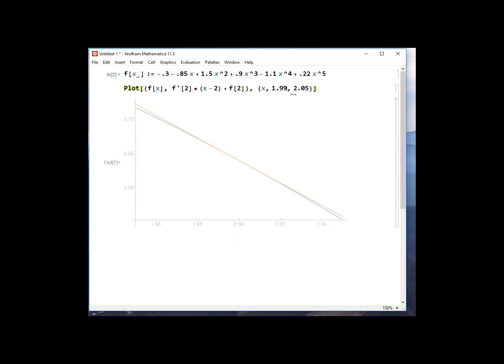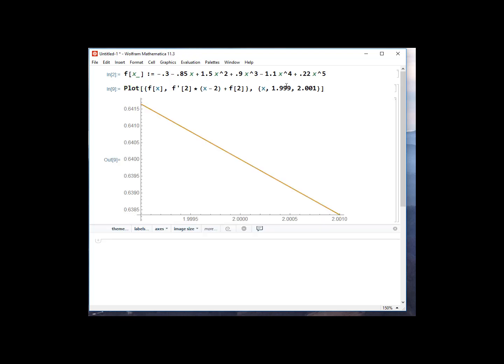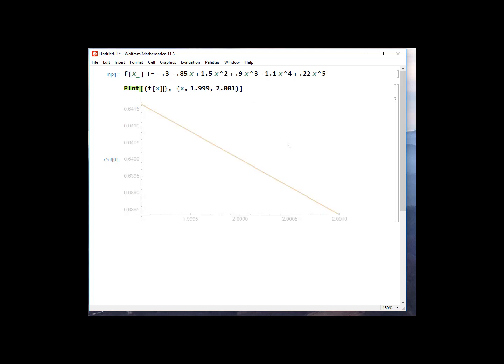And now we can go 1.99 and then 2.01. And at this point, I can just barely see a little blue here and here. And if we add another zoom, you can't even tell them apart. So at this point, the tangent line and the function look identical. I'm actually going to pull the tangent line off now. So you're seeing it in yellow. I'm going to get rid of it and then replot just the function. And it's the same, right? That's what the function looks like if you zoom in close enough.